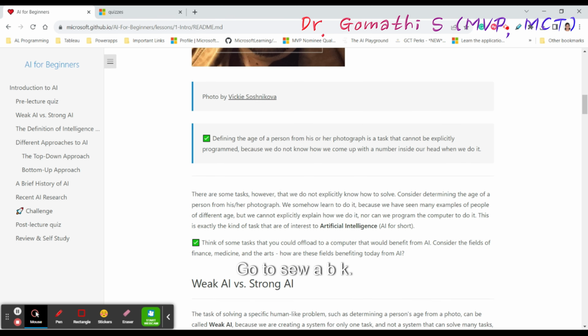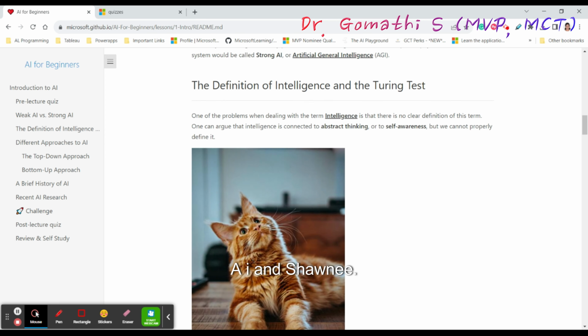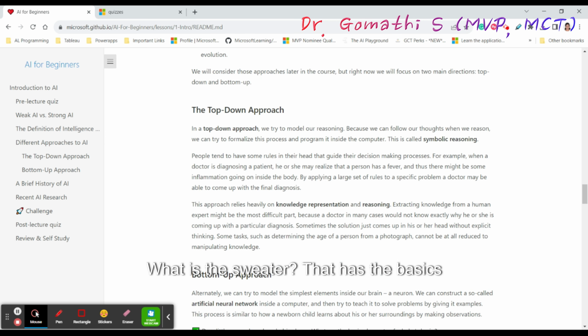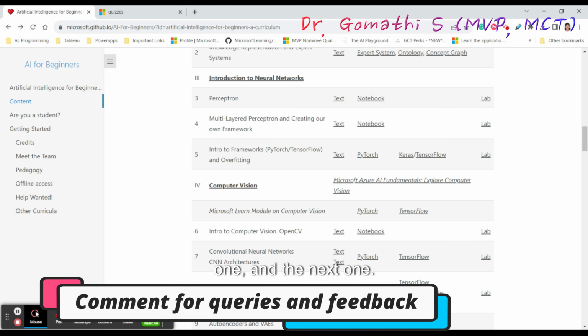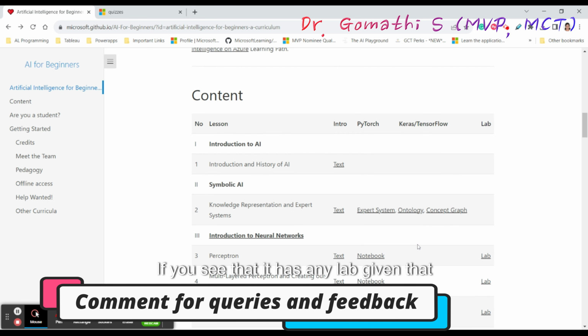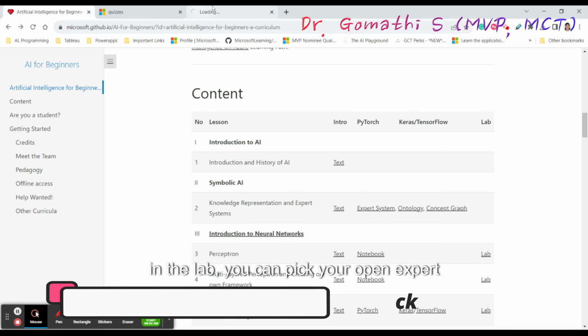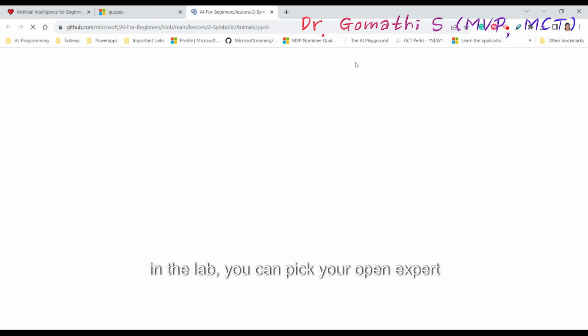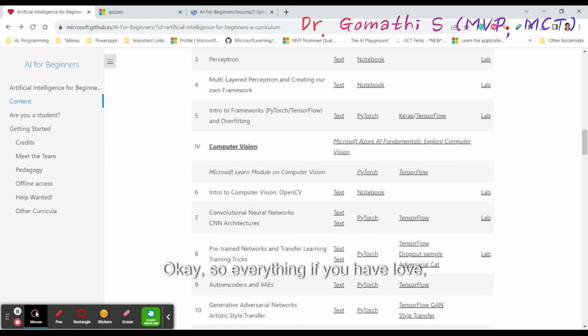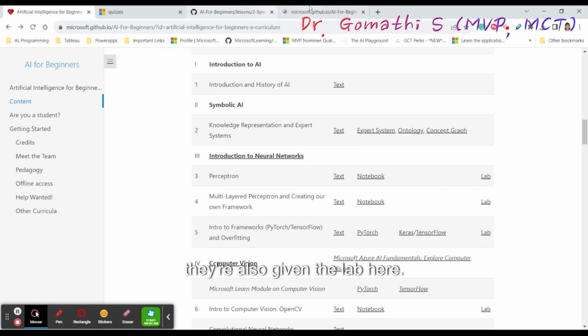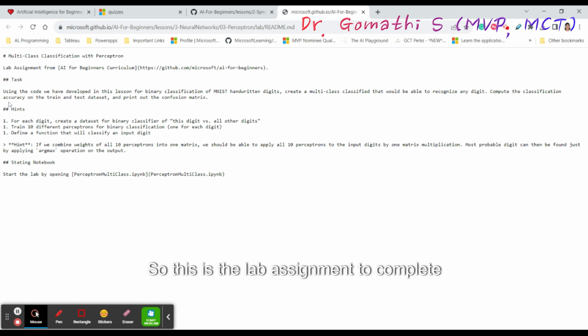Got it? So weak AI and strong AI, what is this, what are those, everything you can see here. Got it? So this is the basics one, and for the next one, if it has any lab, they have given that in the lab. You can click here, open the expert system, so it will take you to the lab. What are the things you should understand as a beginner? There is animals.ipynb, so you have to open that Python notebook and learn it. Okay, so if you have a lab, they have also given the lab here. Fine. So this is a lab assignment.